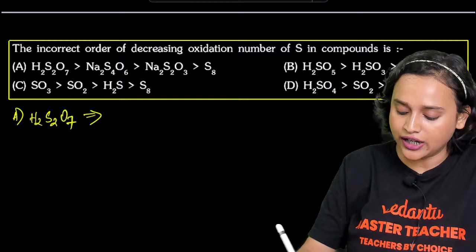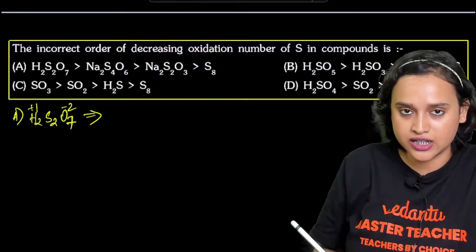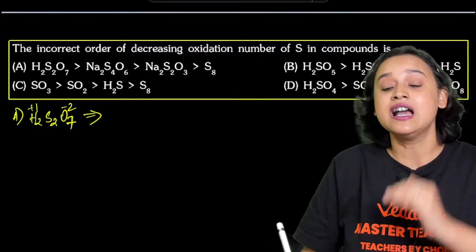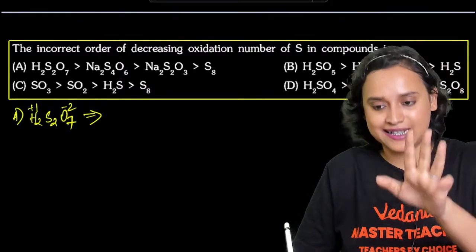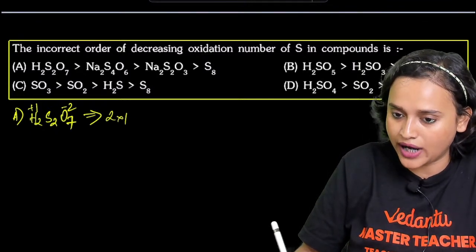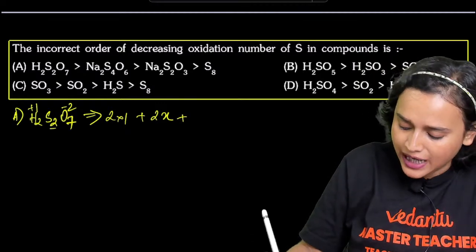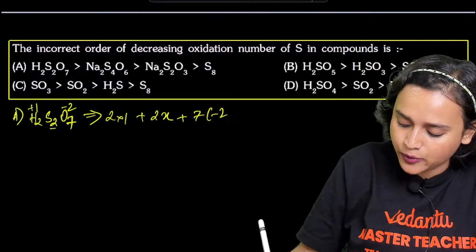We all know that oxygen is in -2 oxidation state, hydrogen is in +1 oxidation state, and for sulfur, let us assume that it is X. Do you all know how to calculate oxidation number? So it will be 2 multiplied with 1 plus 2x because 2 sulfur, plus 7 multiplied with -2.